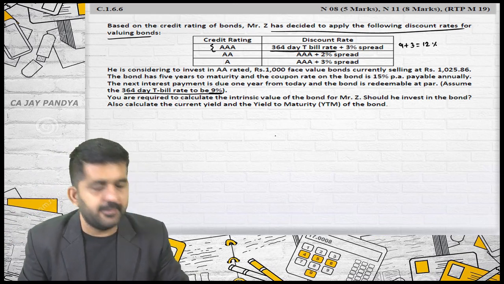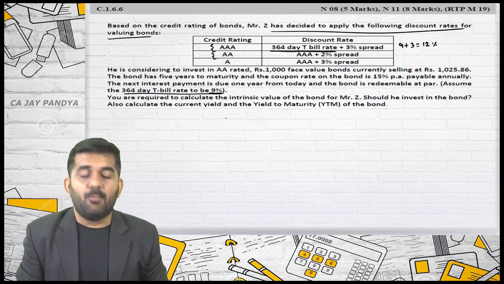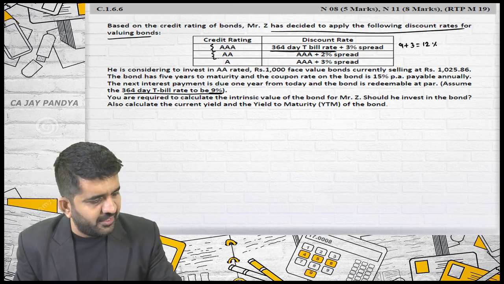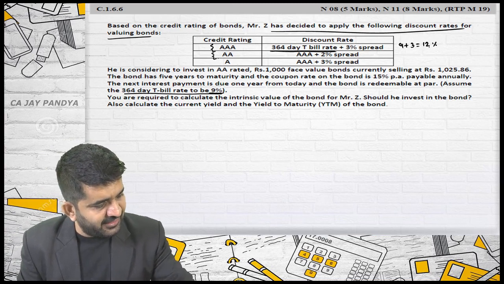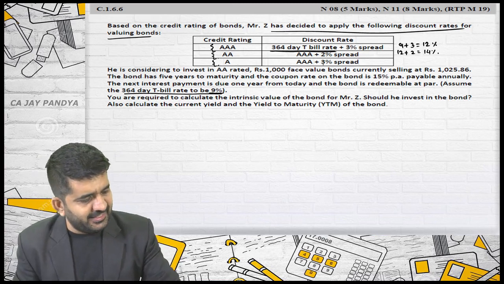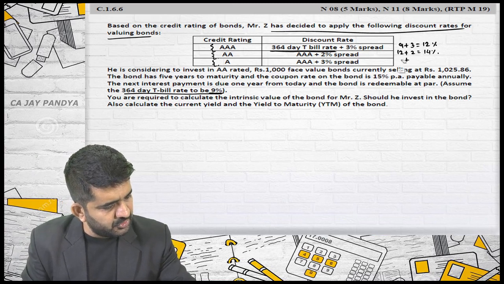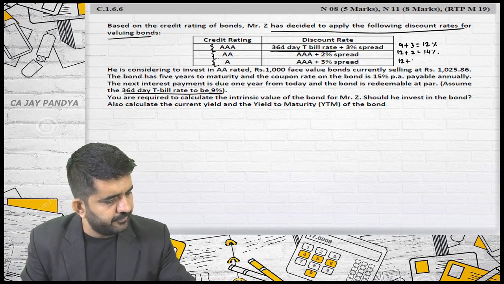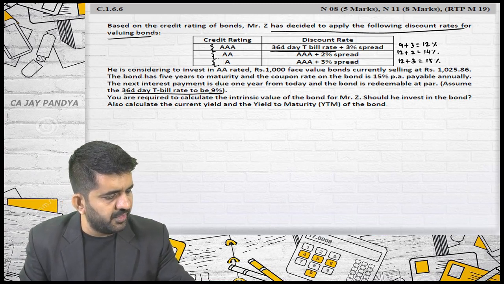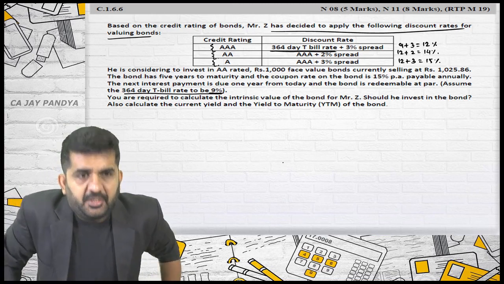to 12%. If the bonds are AA rated, then his required rate of return will be AAA, that is 12 plus 2%, that is 14%. And if the bond is only A rated, then AAA plus 3%, that is 12 plus 3 is equal to 15%. Alright. Again a simple question.